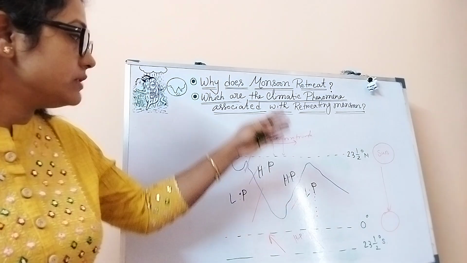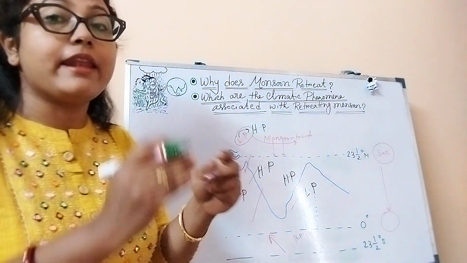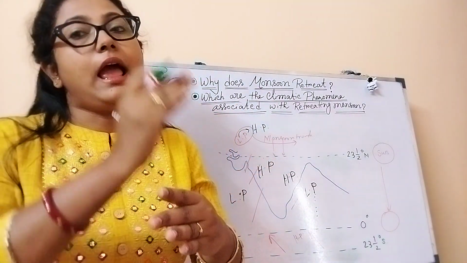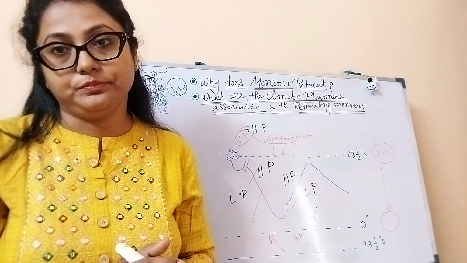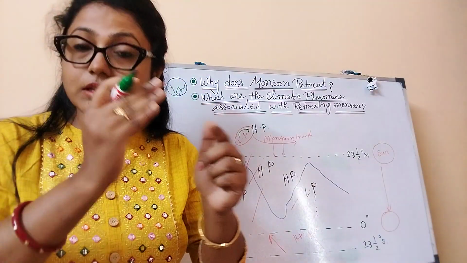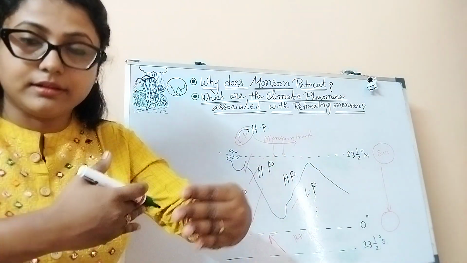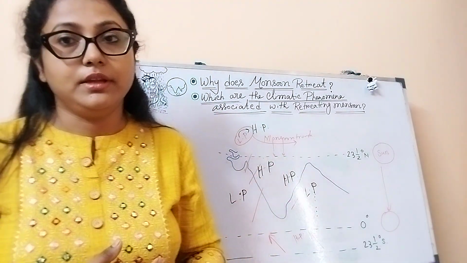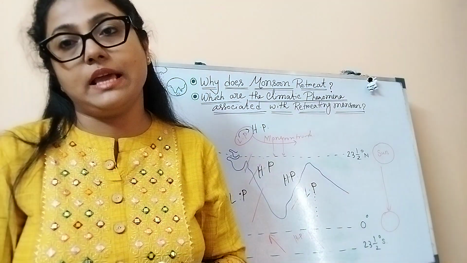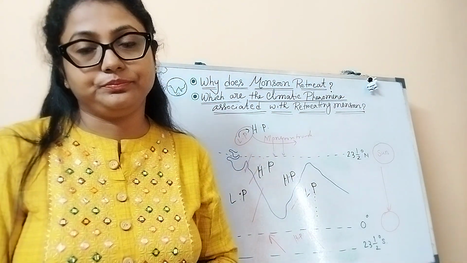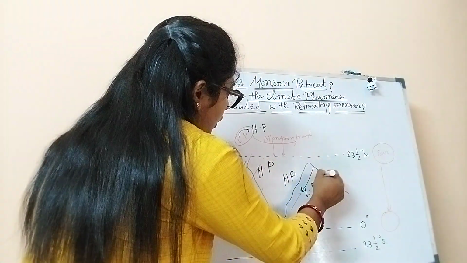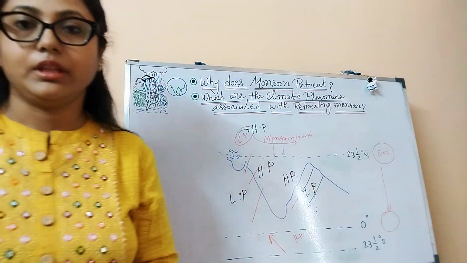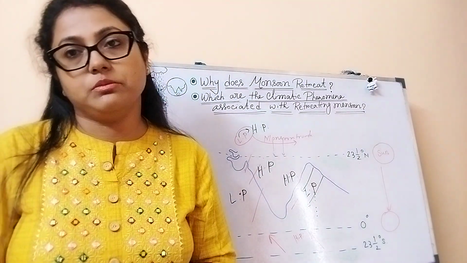As a result, the southwest monsoon wind cannot enter the landmass because high pressure has developed. Clear? And this is called retreating back. The retreat will be taking place from the northeast direction. So this is called the retreating monsoon.